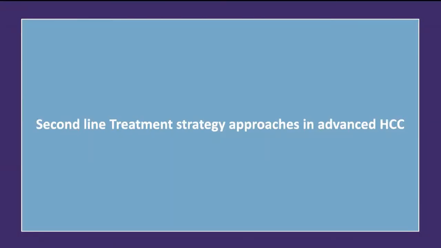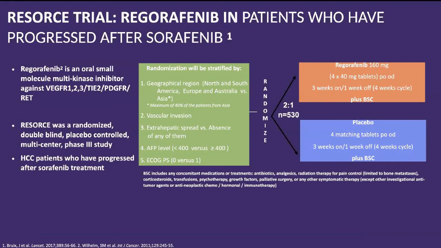So after these 3 drugs which we have discussed in the first line setting, are there any drugs which were approved in second line? Regorafenib was the one which came around, I would say, 10 years back. But it has not come into practice quite often because of side effects and not much response rate. So regorafenib is also an oral small molecule multi-kinase inhibitor, and RESORCE is the name of the trial.